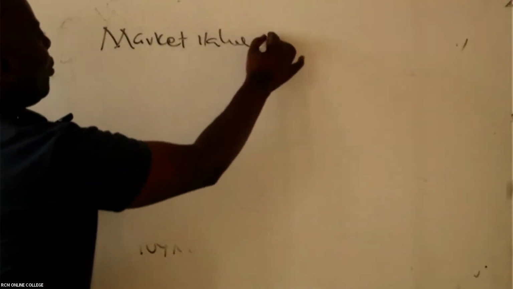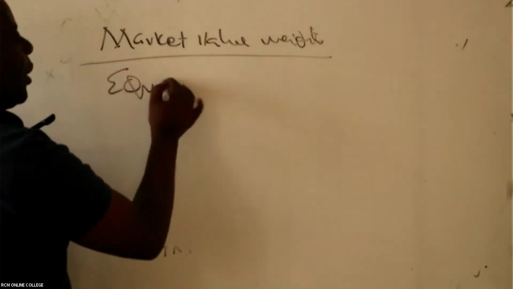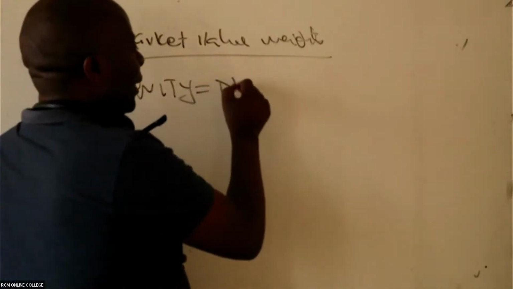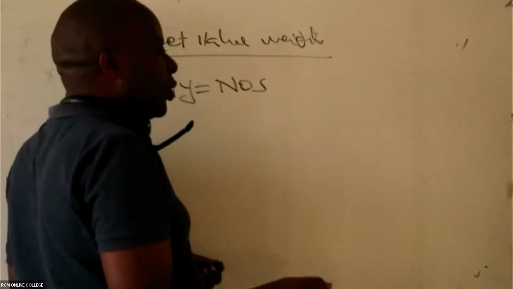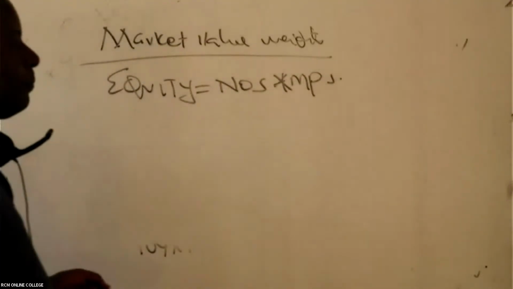So the market value weights, first of all, for equity, because we have today's Safaricom value for market, it's very easy. You'll take the number of ordinary shares. How many shares do we have? Times, in this case, the market price per share.